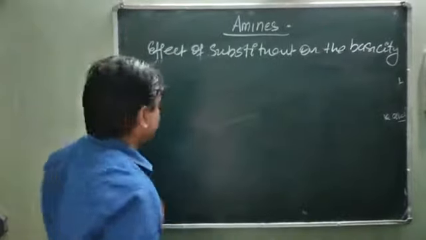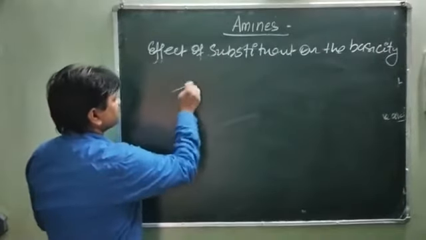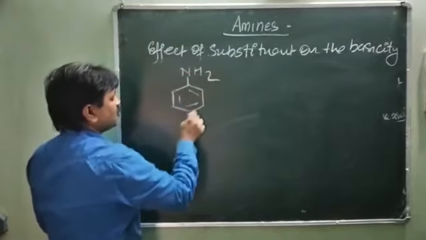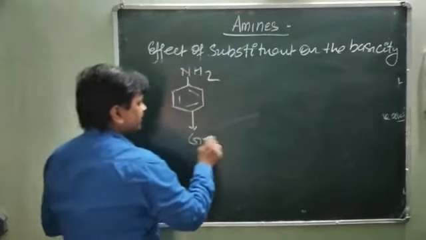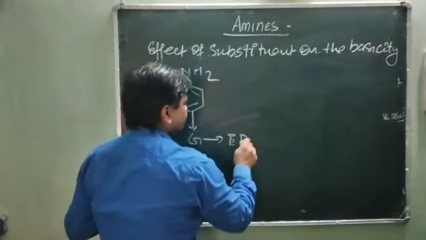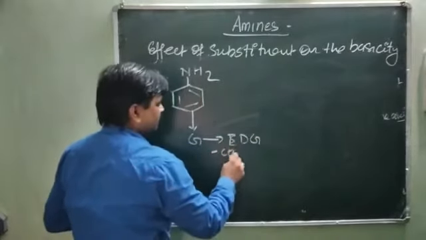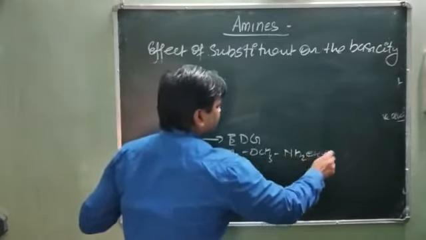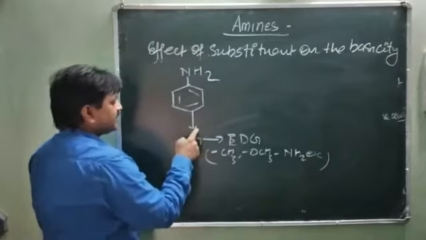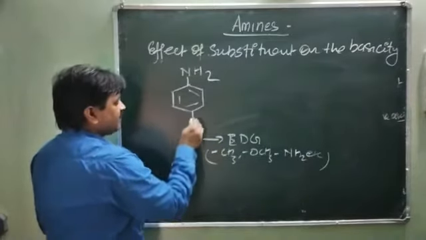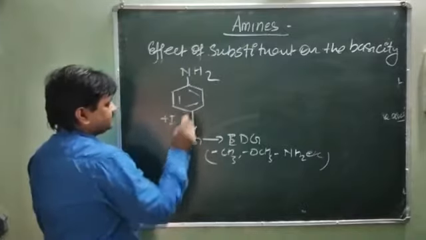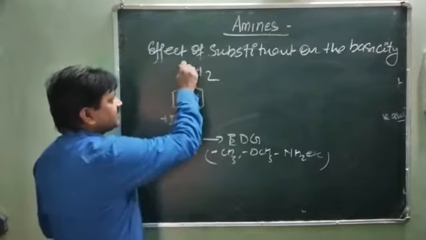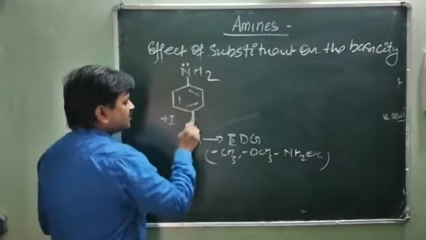Whenever an electron donor group is present at the benzene center, just like in this way, this is NH2, a group present at the benzene center, this is the electron donor group, EDG, just like methyl group, methoxy group, NH2 group, etc. So when this group is present here, it donates electrons, it shows the plus I effect as well as hyperconjugation. Both factors are responsible for the higher basic character. So it donates the electron toward the benzene center.